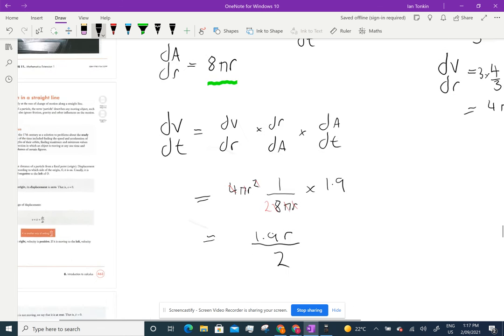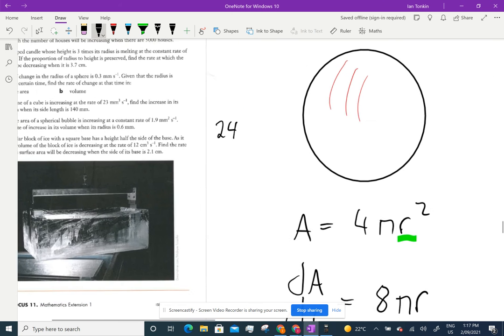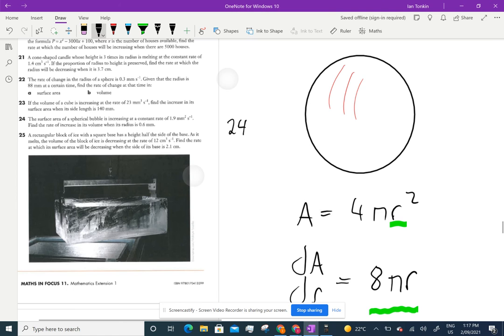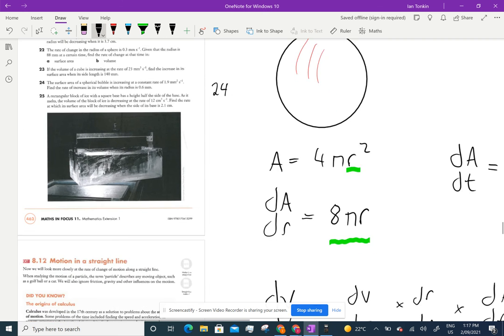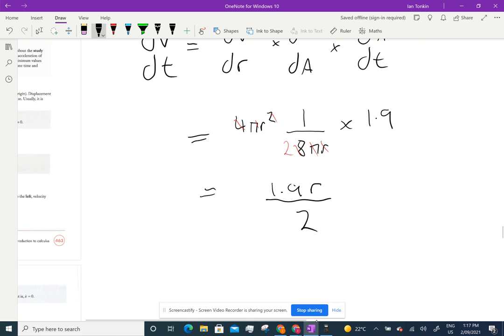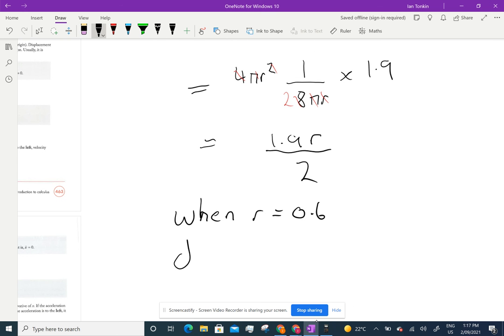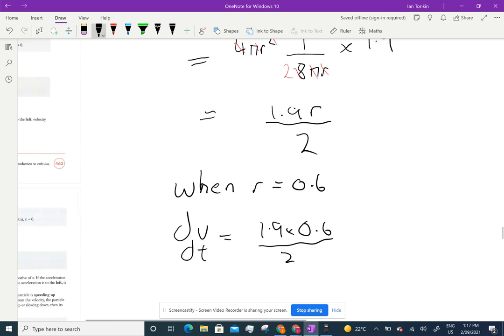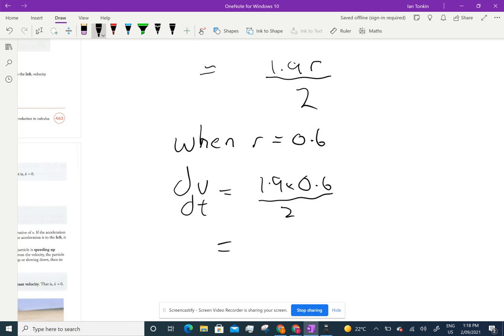And it says, find the rate of increase in its volume when its radius is 0.6. So when r equals 0.6, dV/dt equals 1.9 times 0.6 over 2. I'm not going to waste any time going to the calculator because I did this earlier. 0.57, and it's millimetres cubed per second.